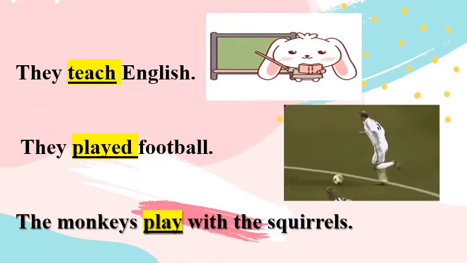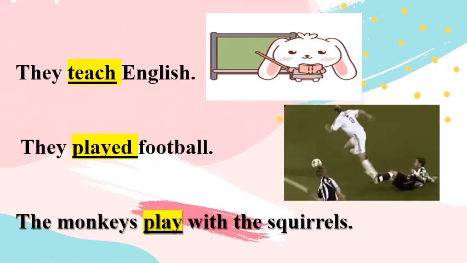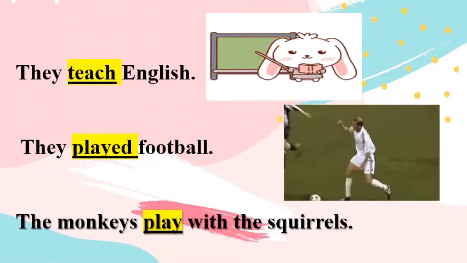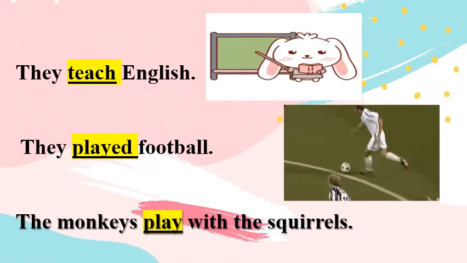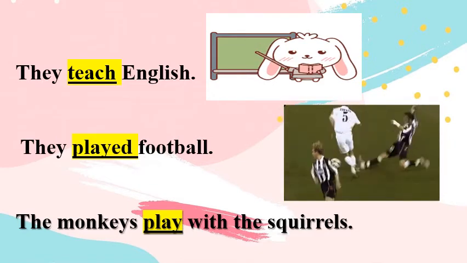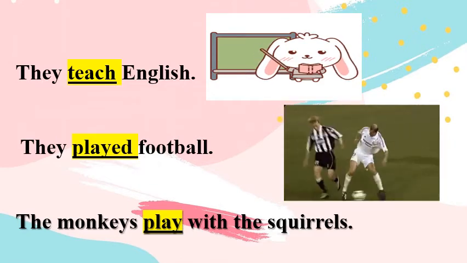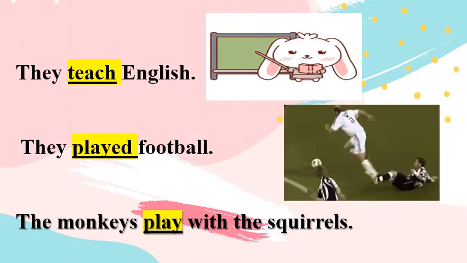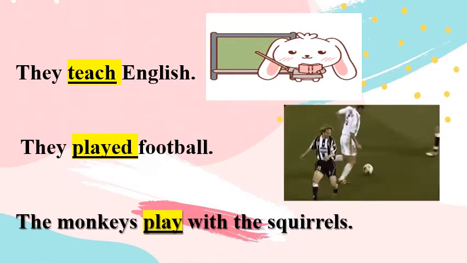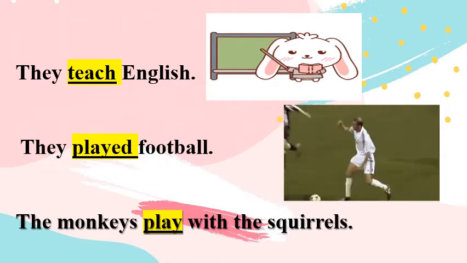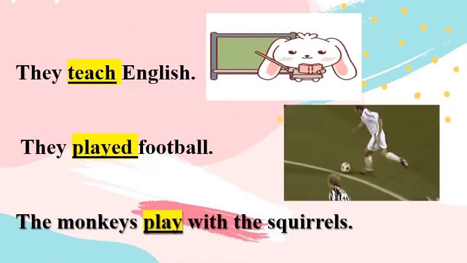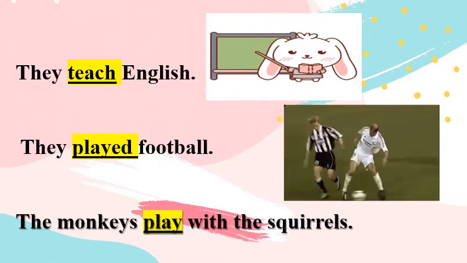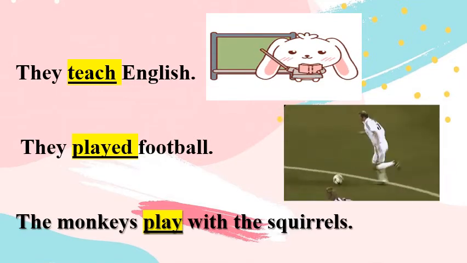They played football. What? Football. Yes, I am getting the answer of what, so again this is a transitive verb. The monkeys play with the squirrels. With whom are they playing? With squirrels, ma'am. So again the word play is a verb. The meaning of transit is to move, so the action of transitive verbs passes over to the object. There must be the answer of what or whom. Then only are these verbs transitive verbs.